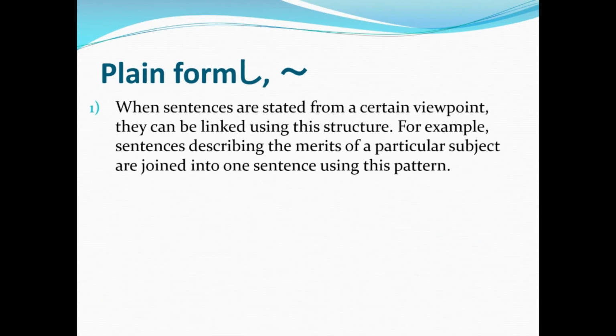First, when sentences are stated from a certain viewpoint, they can be linked using the shi structure. For example, sentences describing the merits of a particular subject are joined into one sentence using this pattern. Again, this sentence pattern is used when we are stating a certain viewpoint, or maybe your own viewpoint. Let's take a look at our example.